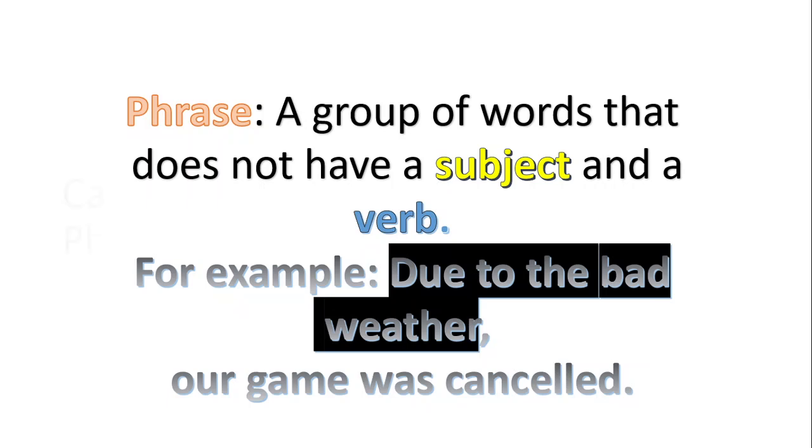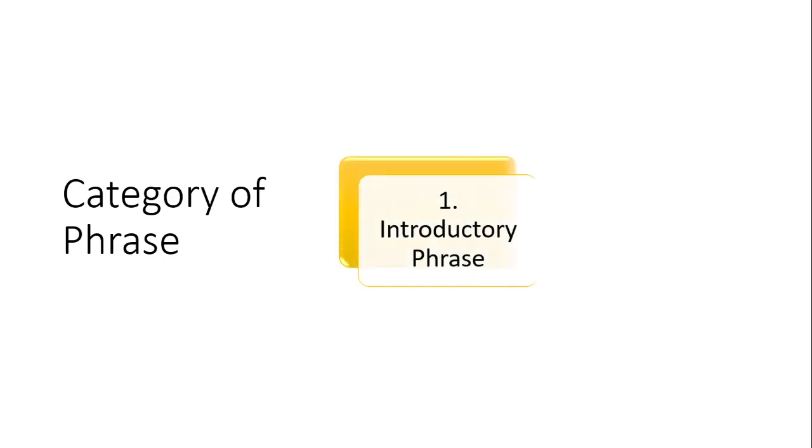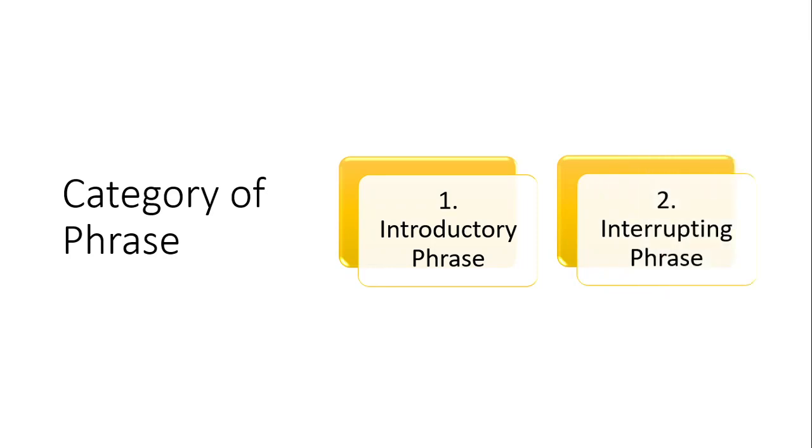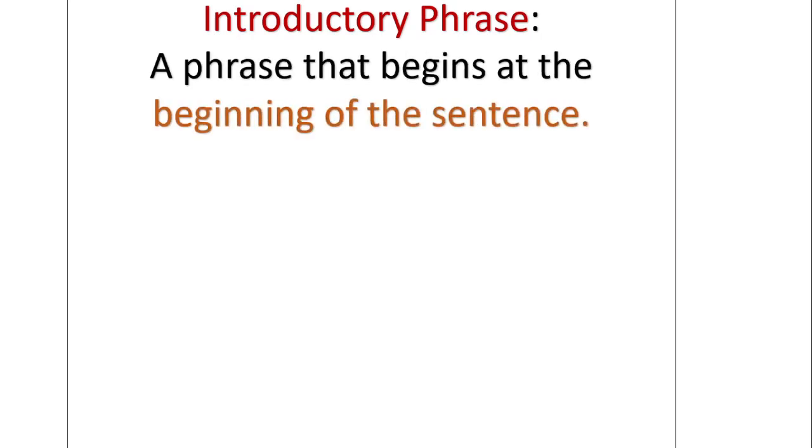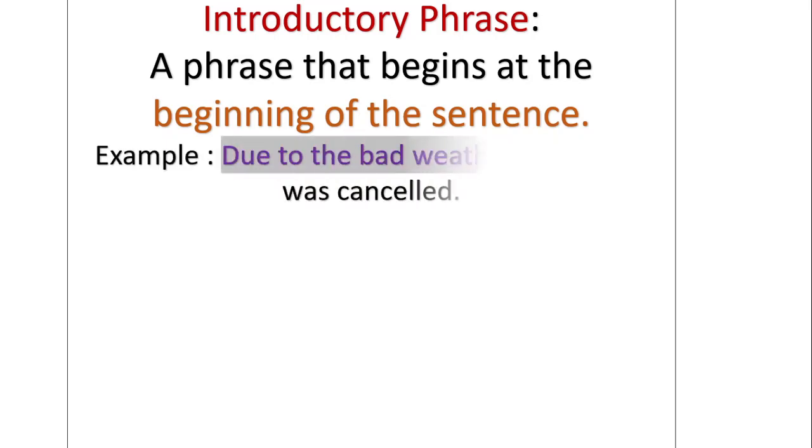So let's look at the categories of the phrase. There are two types of phrases. One is the introductory phrase, another is the interrupting phrase. So what is an introductory phrase? A phrase that appears at the beginning of the sentence. For example, "Due to the bad weather, our game was cancelled."